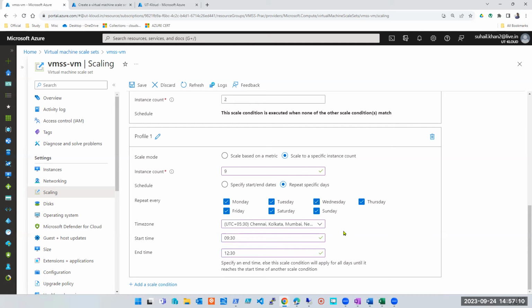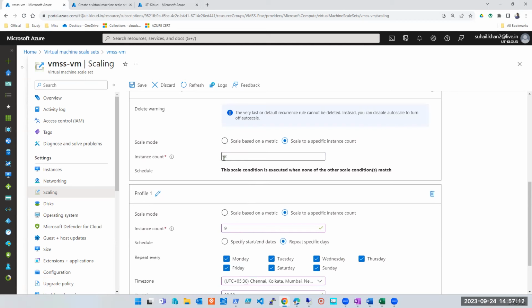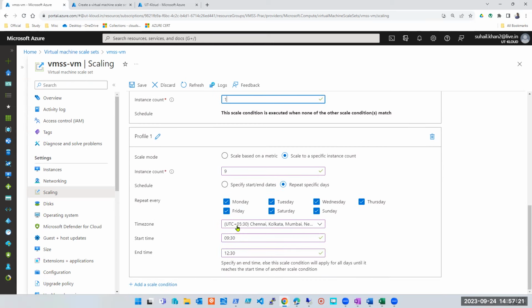So if I do this, my application will run on 2 instances, so I can have it on one also. Let's say with this setup, it will run on one instance, one server throughout the day, except for this time. And this particular time every day from Monday to Saturday, or let's say IRCTC doesn't work on Saturday, Sunday, though that is not the case. Just giving you an example.